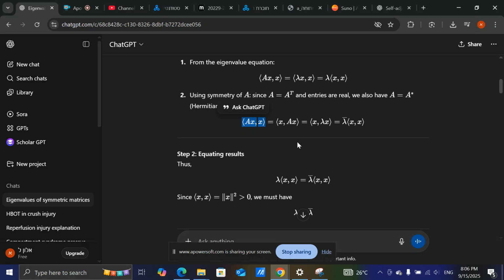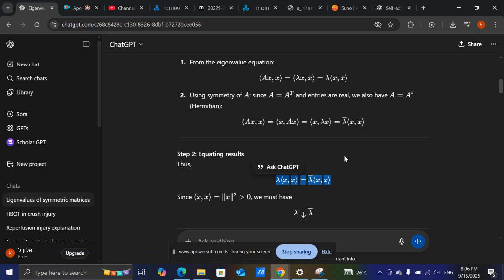So there is a little line above the lambda, you see it. But in both cases, we started with the inner product of Ax with x, so the two results equal each other. It means that lambda times the inner product of x and x equals the complex conjugate of lambda times the inner product of x and x.